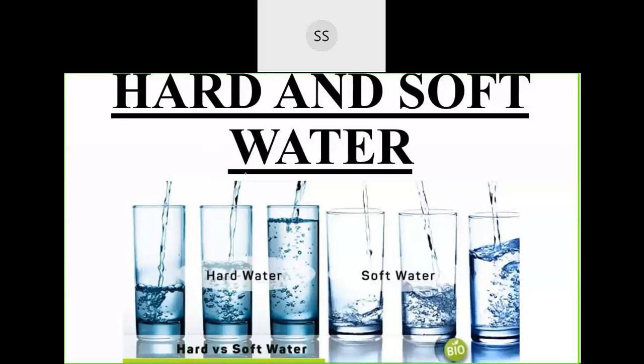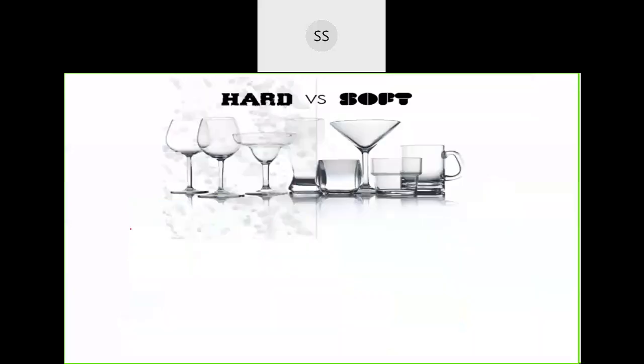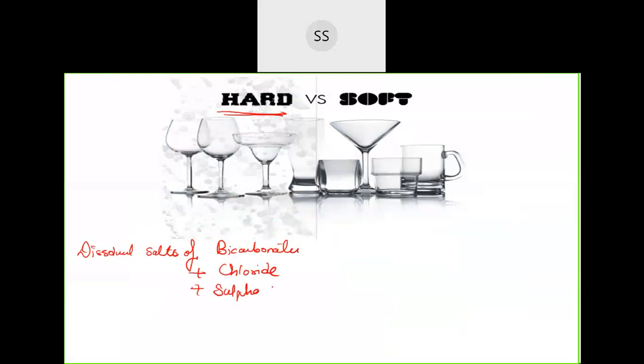Hard water means water that contains dissolved salts of bicarbonates, chlorides and sulfates of calcium and magnesium.